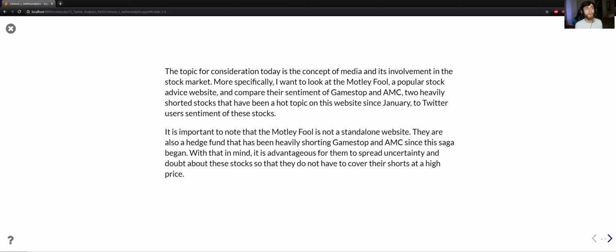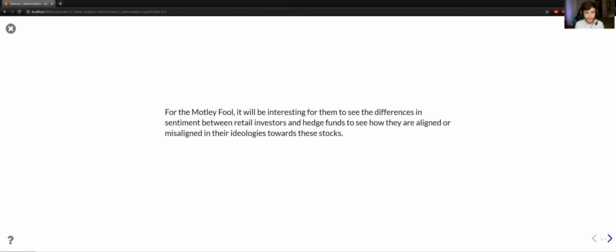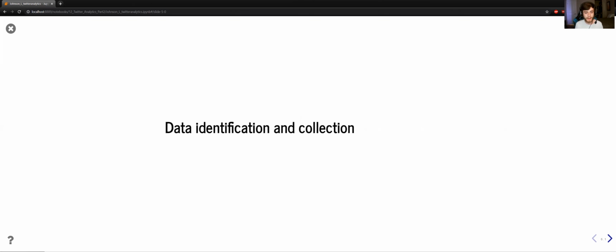And so I want to see whether their sentiment was going to be particularly more negative toward GameStop and AMC, and then for them to look forward and see how they can more align with retail investors to better serve them. For Motley Fool, it would be interesting to see the difference between sentiment for retail investors and hedge funds, and see how they're aligned or misaligned.